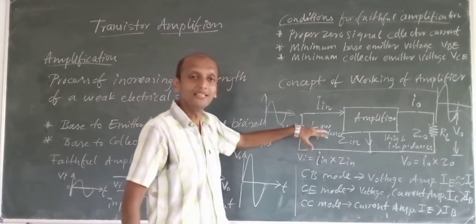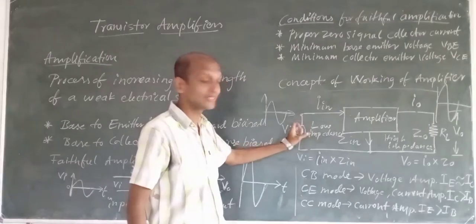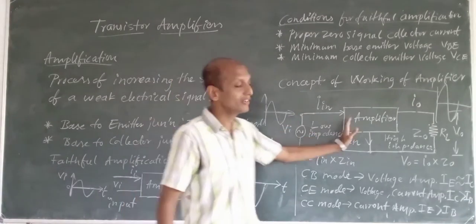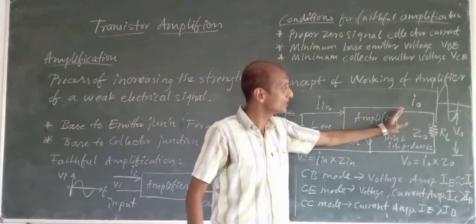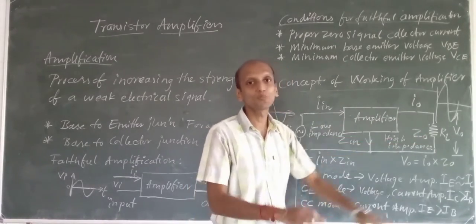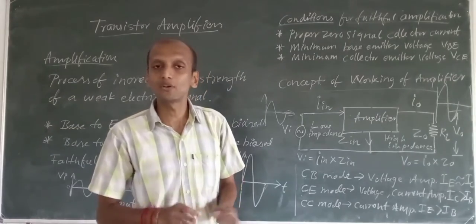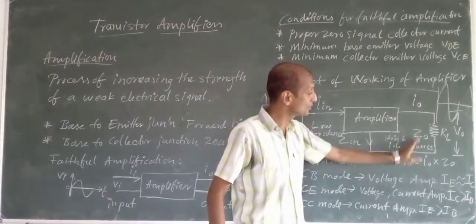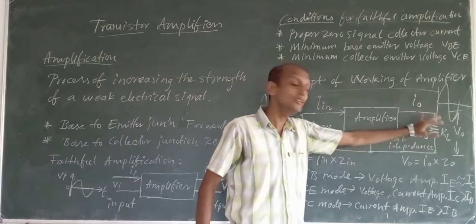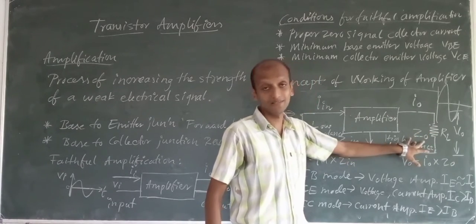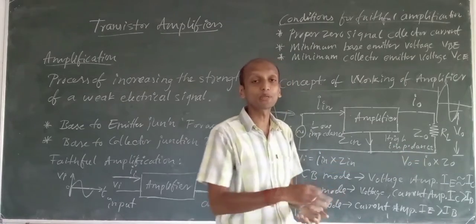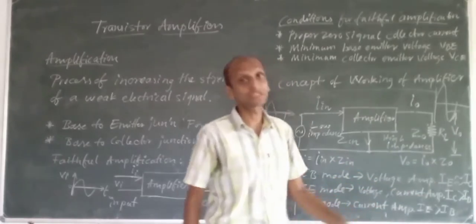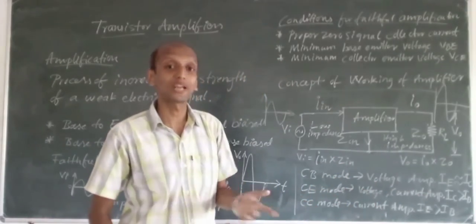Okay. So we have given a weak signal, or a signal of weak strength, which will pass through a low impedance circuit, where it is going to get amplified. So we are getting a current of almost the same amplitude or strength. But it is given to a large impedance circuit, meaning the output impedance is very large, so that will make a high voltage drop. Definitely a high voltage drop is going to happen.